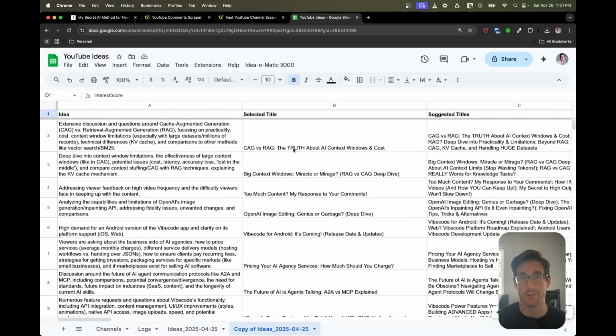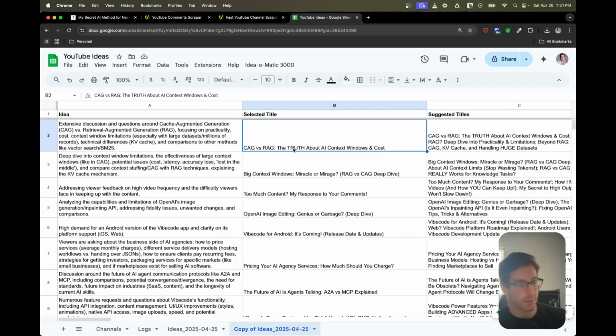So here you can see that CAG versus RAG was the primary one that won out. Not something for today, but maybe for a future video if I keep using this method.